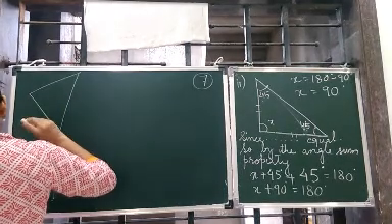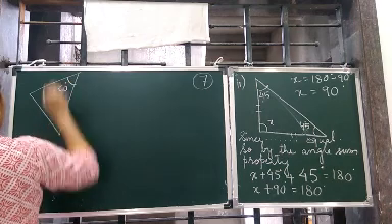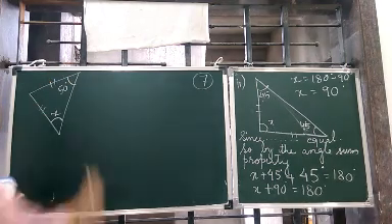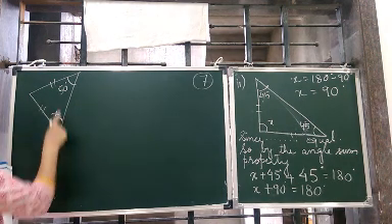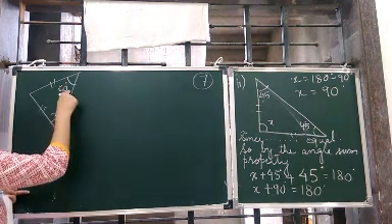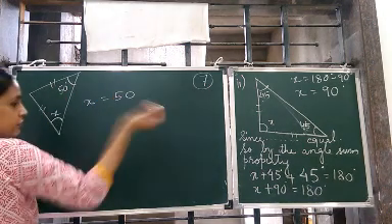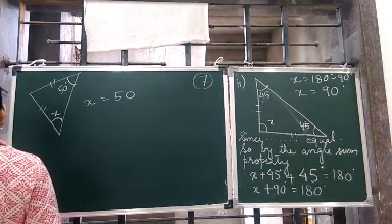Now we can do it directly. हमने दो sums कर लिए हैं. This is 50 degree, children, and this is x. And this is again an isosceles triangle. So again the angles formed by the third side will be equal. So this is x and this is 50. They both will be equal. So x is equal to 50 degree. The reasons we have already written, the same reason as what we wrote in the first one.